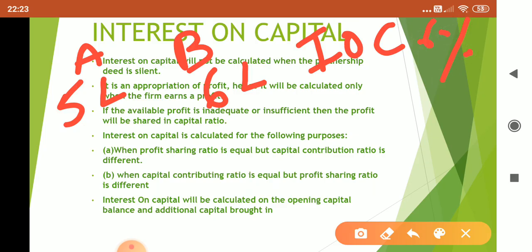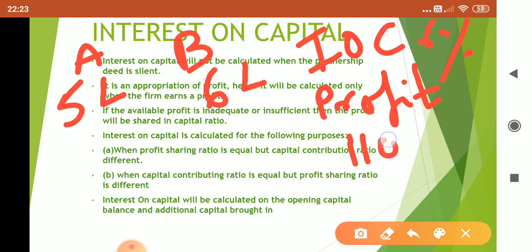Now the profit available, that is the net profit, is let us assume 11,000. Now, what is the interest on capital? Interest on capital on 5 lakhs is 50,000 and on 6 lakhs is 60,000.